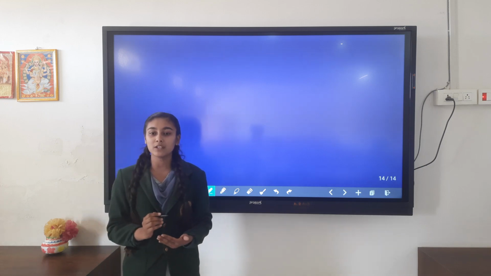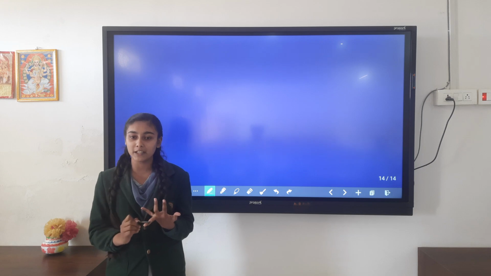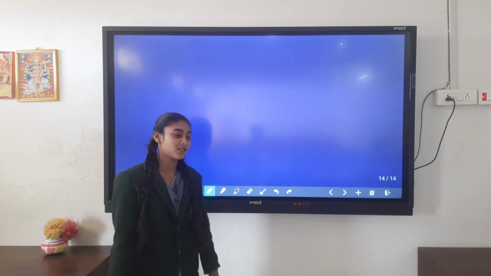study. So today I will discuss Dobereiner's triads, Newlands' law of octaves, Lothar Meyer curve, and Mendeleev's periodic law. So let's start with Dobereiner's triads.